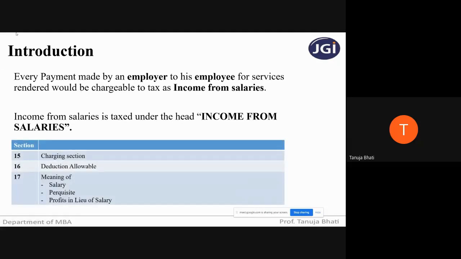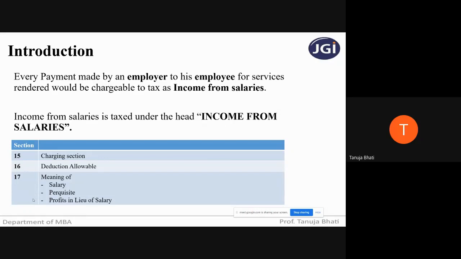Next, the taxability under the chapter on salary is covered from section 15 to section 17. Remember students, sections 15 to 17 of the Income Tax Act deal only with the chargeability under the head income from salaries.